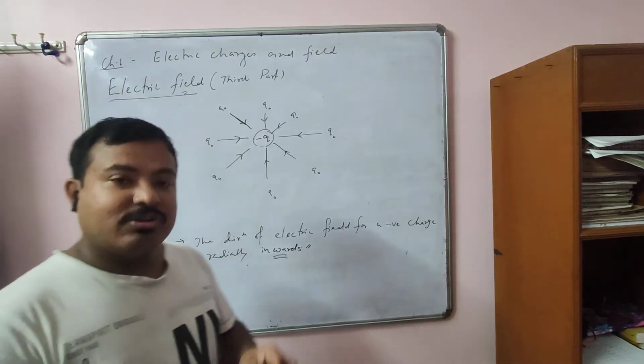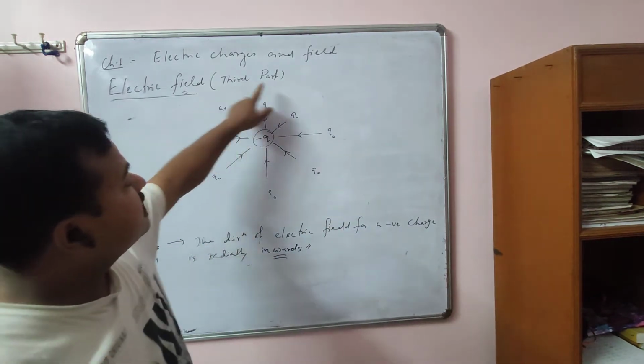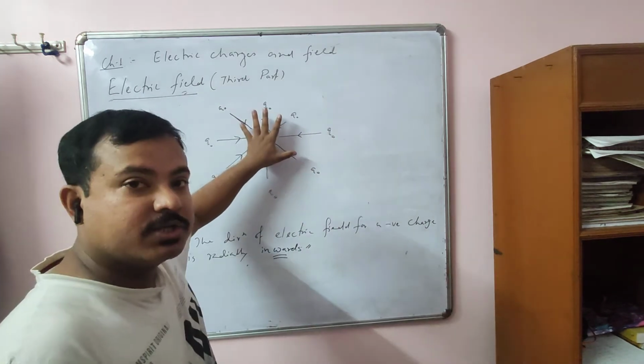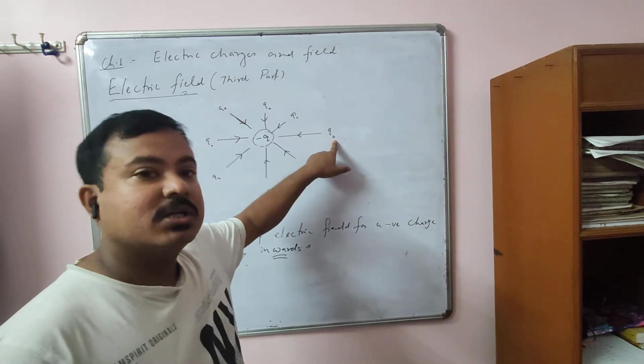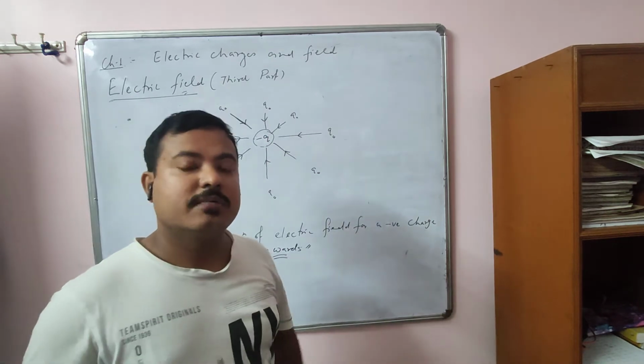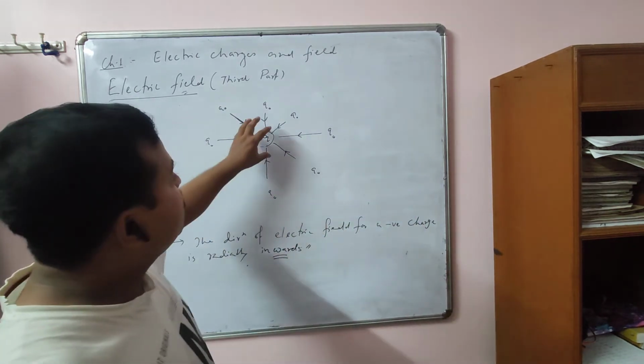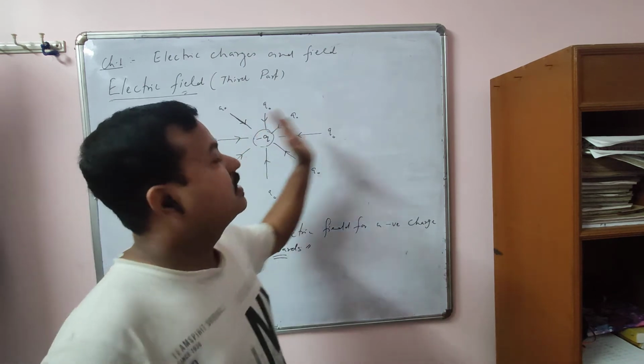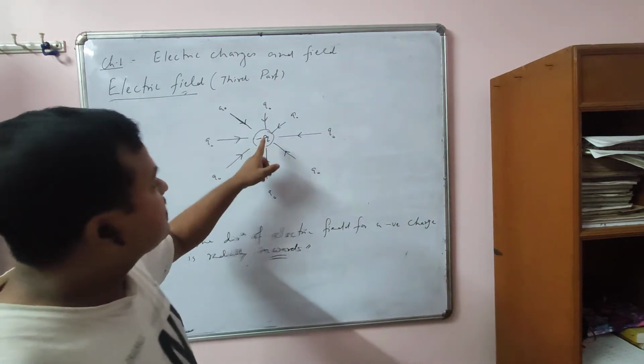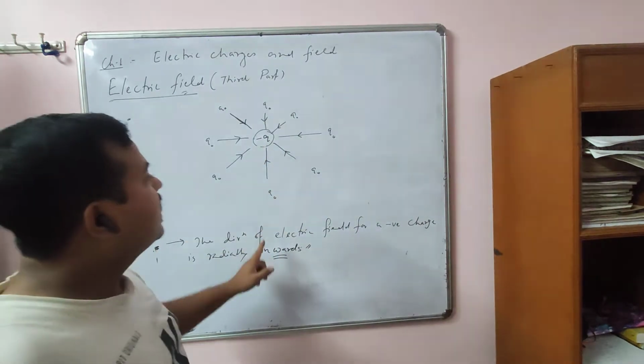What is electric field basically? It is the space around a source charge where a test charge experiences a force. That region of force is called electric field. If it is a positive charge, the direction is radially outward. If it is a negative charge, the direction is radially inward.